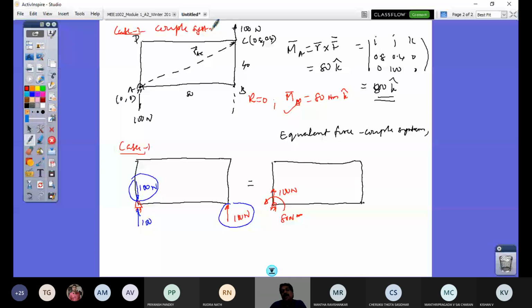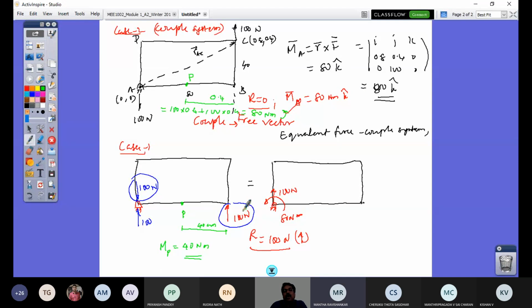So what do I get again? 80 Newton meter counterclockwise. So for this free vector, whatever point I take on the rigid body, I find the moment of these two forces, I get the same value of couple moment. So that's why it's called a free vector. Whereas if I have only one force and the resultant is not 0, it's not a coupled system. So the turning moment magnitude depends upon the point about which I take the moment.